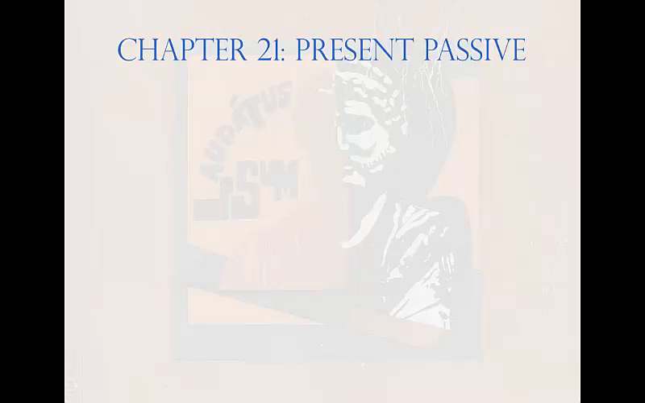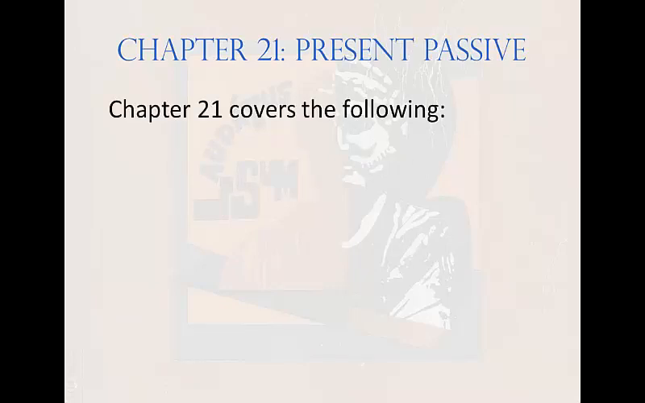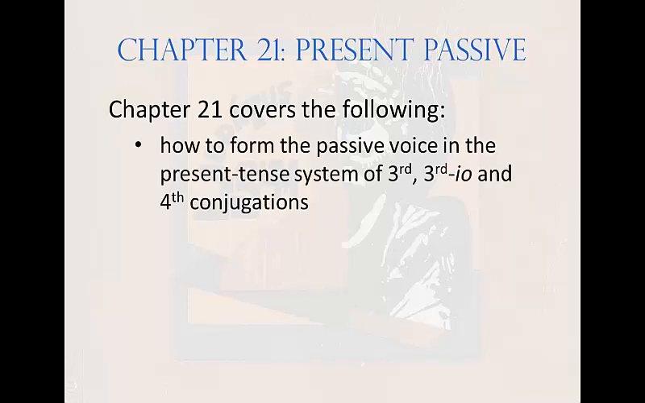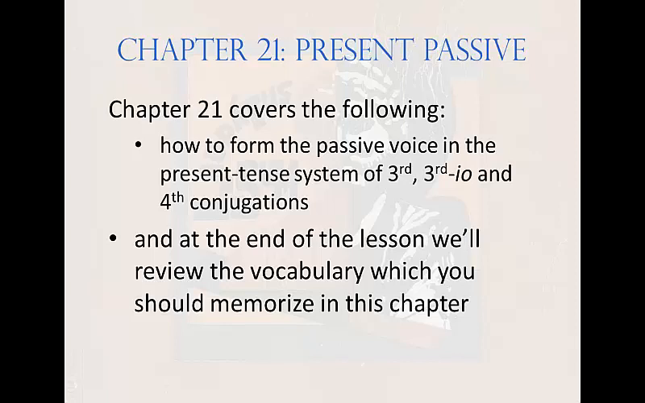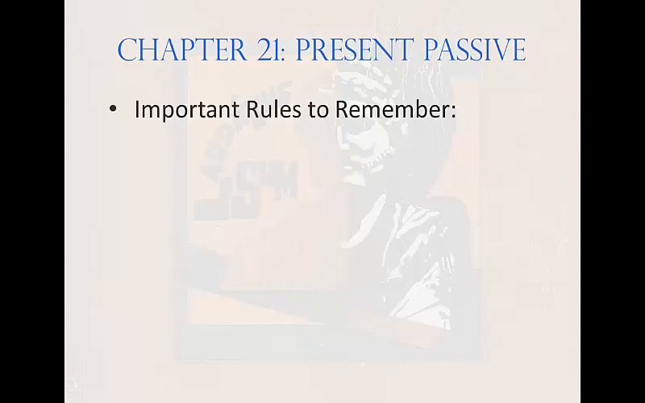Chapter 21. The Present Passive System. Chapter 21 covers the following: how to form the passive voice in the present tense system of third, third IO, and fourth conjugations. And at the end of the lesson, we'll review the vocabulary which you should memorize in this chapter. There are two rules which you should remember here.